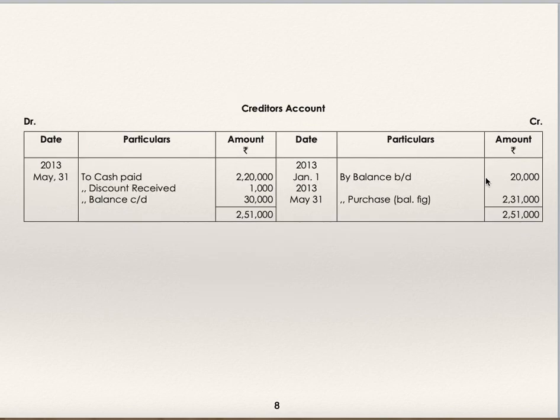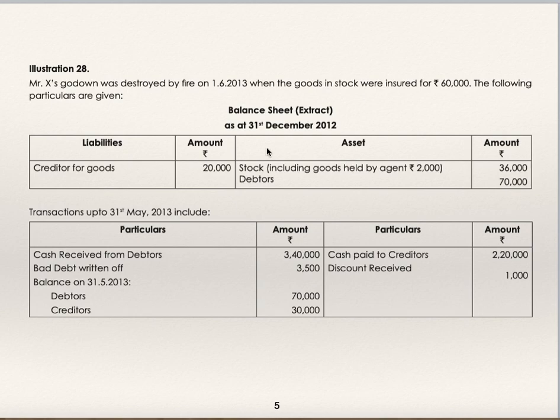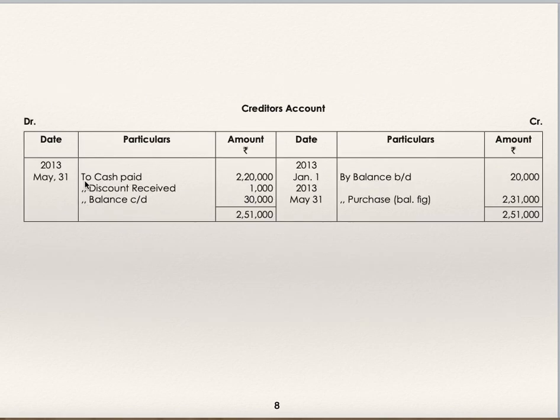Creditors account. By balance brought down 20,000. To balance carried down 30,000. See here, creditors 20,000 and 30,000. Cash paid to creditors 2,20,000. Discount received is 1,000.